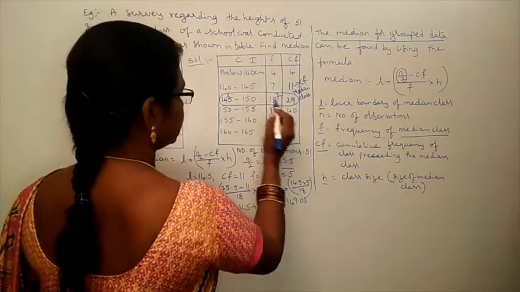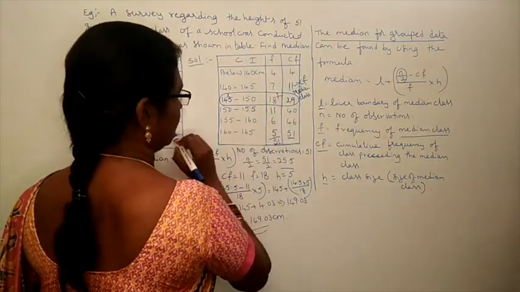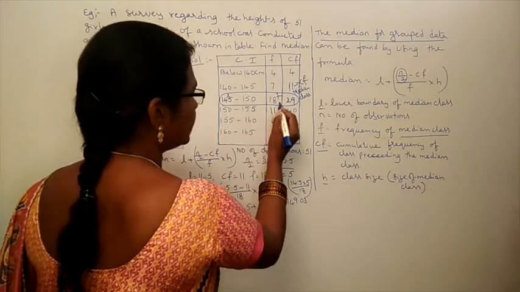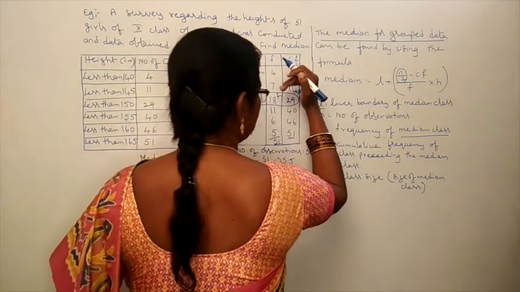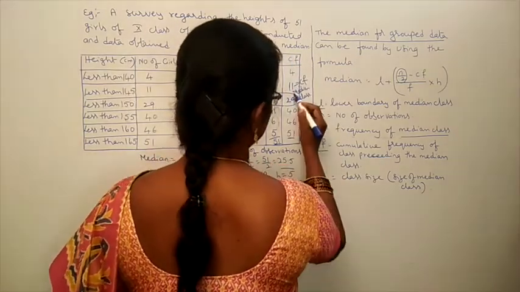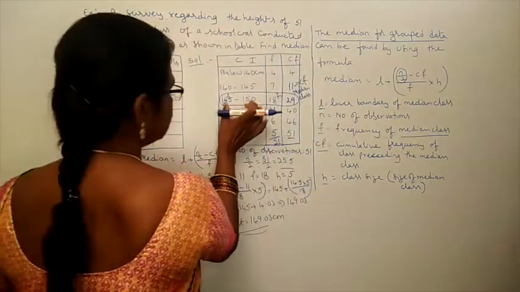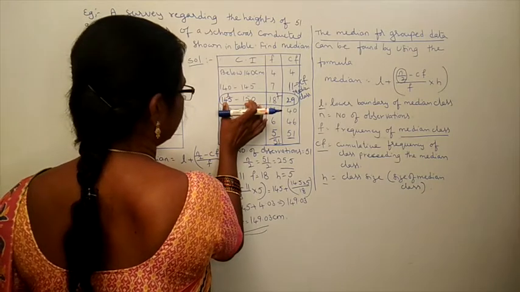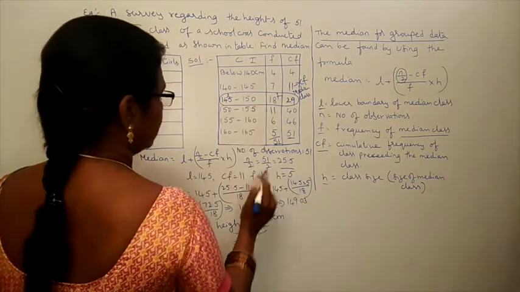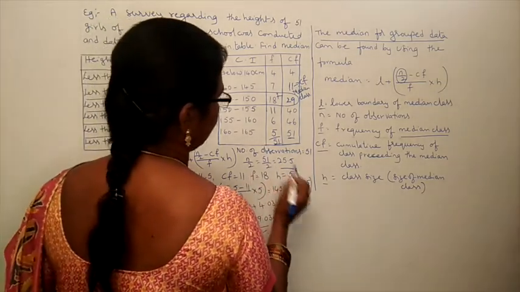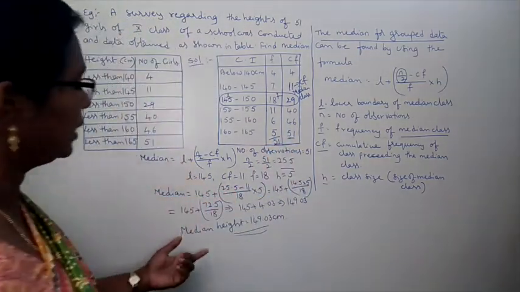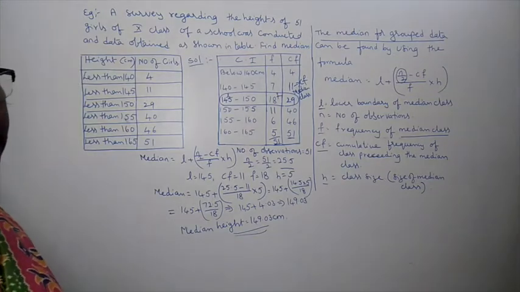What is the median class now? 145 to 150. Then that frequency becomes F. That before class cumulative frequency becomes CF. CF is equal to 11. What is the class size of 145 to 150? Now L 145, CF 11, F 18, H 5. Then if you substitute those values, you will get the median height. This is the median.